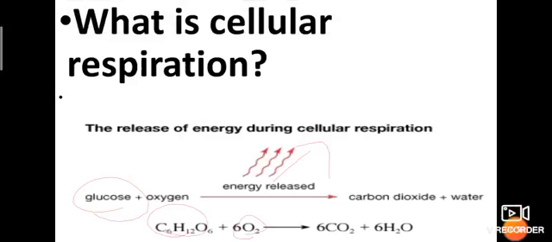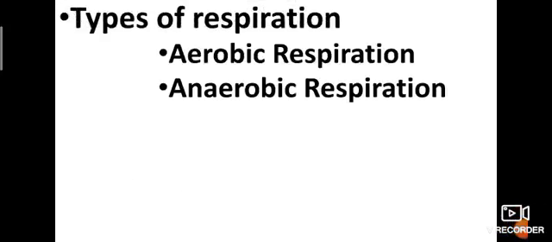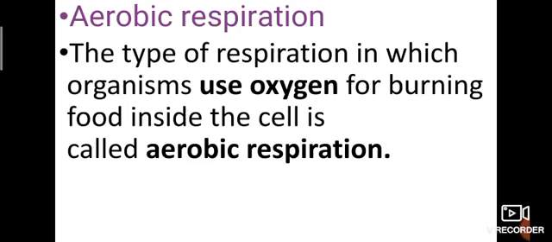Then cellular respiration is classified into two types: aerobic respiration and anaerobic respiration. What is aerobic respiration?